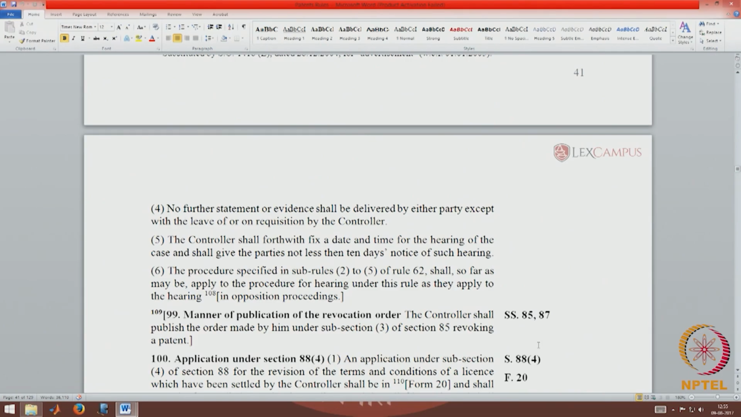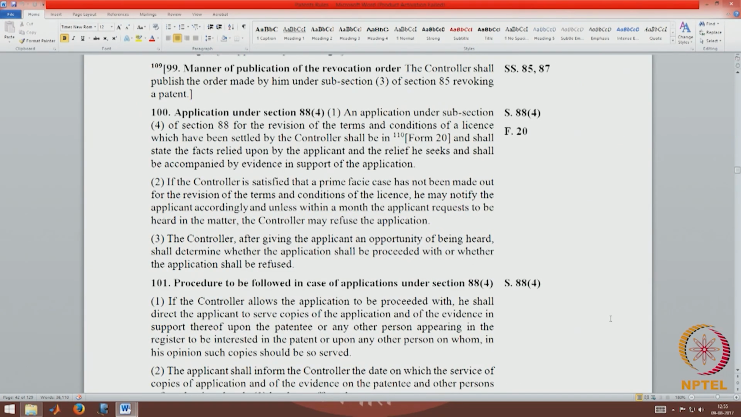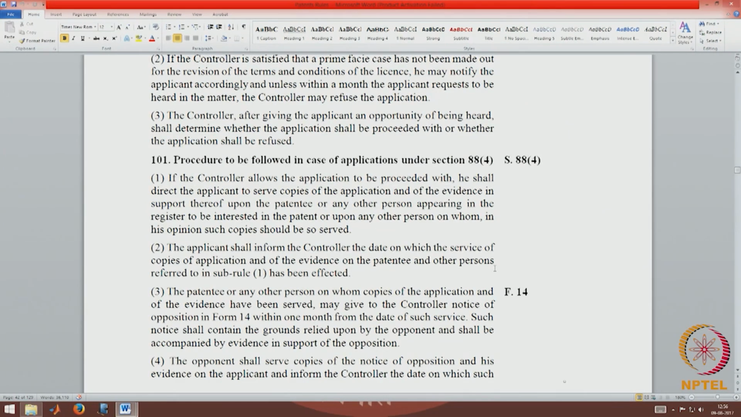And we have seen that the provisions for post-grant opposition will normally apply for every other opposition. Now, on the manner of publication of revocation under section 85, the controller shall publish the order made by him under subsection 3 of section 85 revoking a patent. So, a revocation under 85 shall be published. Now, rules 100 and 101 deal with the procedure to be followed under section 88. Section 88 describes the powers of the controller in granting compulsory licenses. Under 84, and 88 is also relevant for the other types of compulsory licenses.